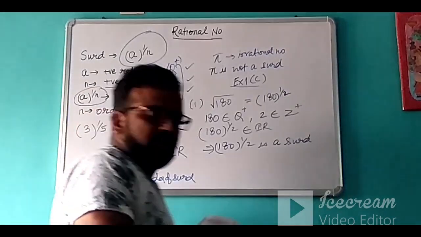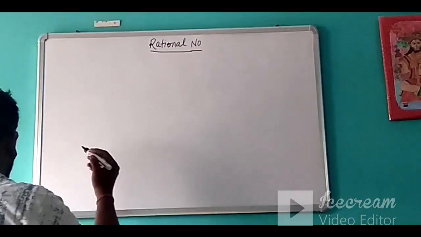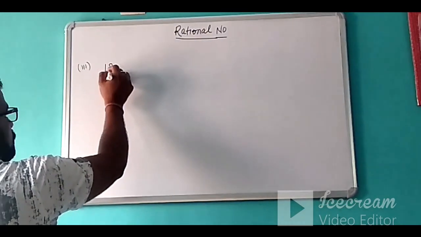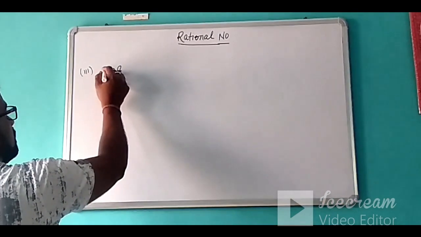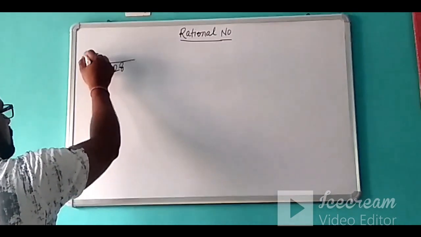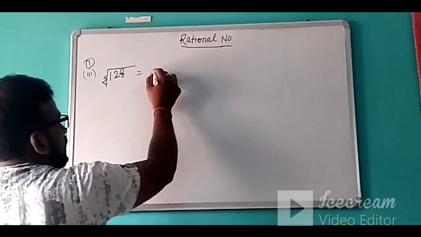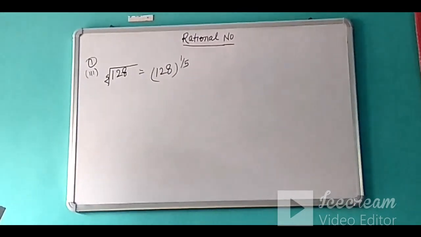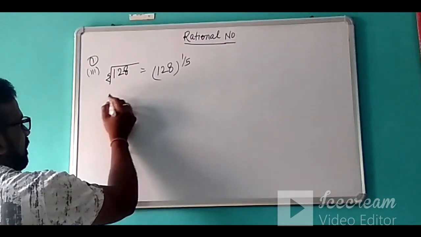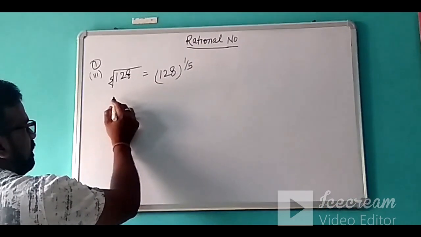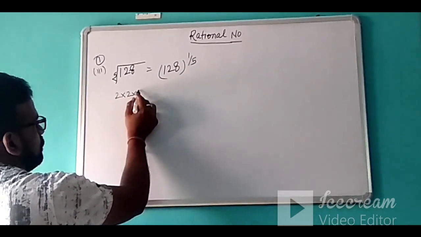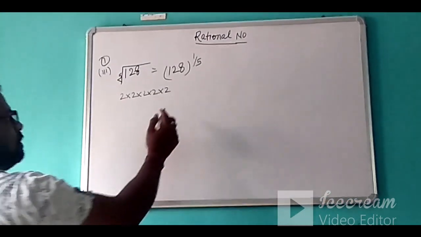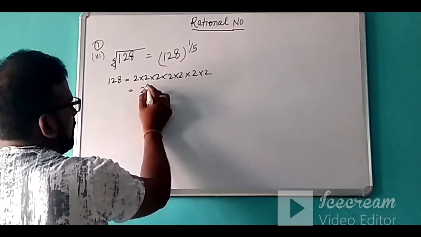Let's discuss a few more questions. Let's see one more question: the fifth root of 128. We can write this as 128 to the power 1 by 5. Now if you see very carefully, what is 128? If you do the prime factorization of 128, you will get 2 into 2 into 2 into 2, that is 2 to the power 7.